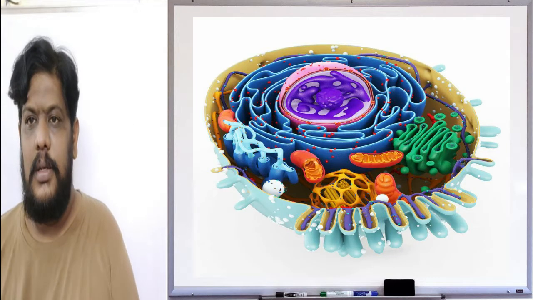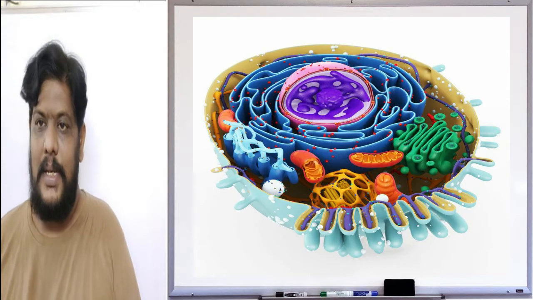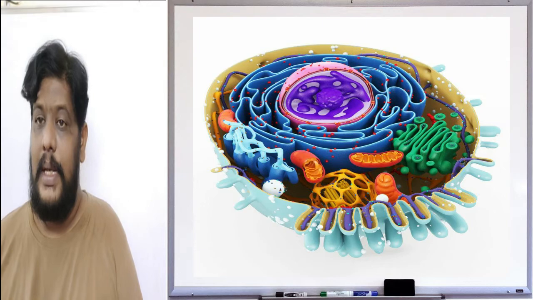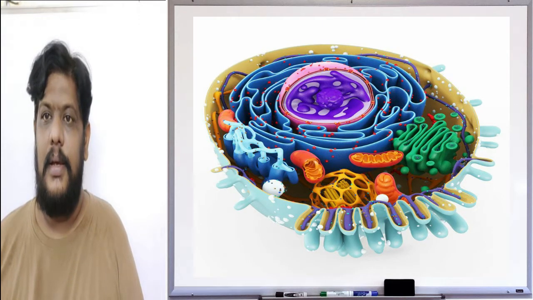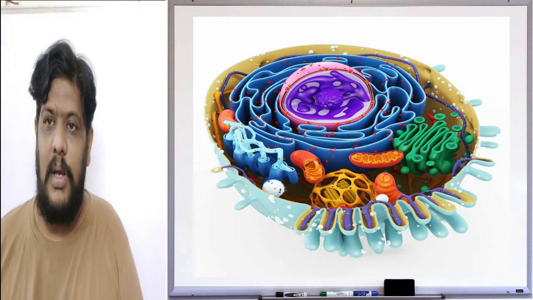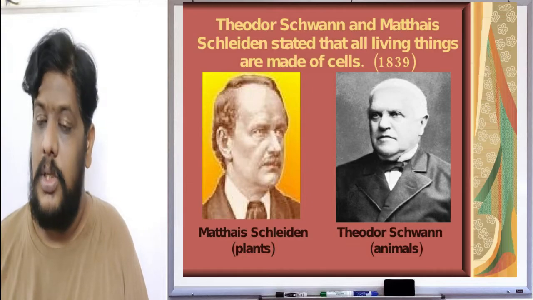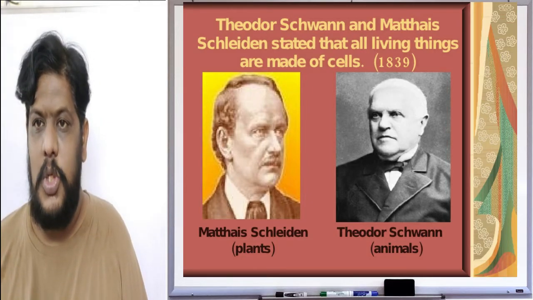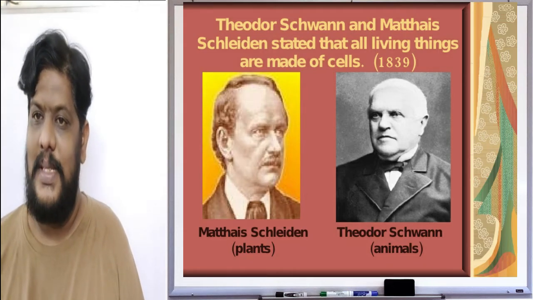By the time of Schleiden and Schwann, a few scientists had spoken about the existence of cells, but these are the two people who really recognized that cells are present and that organisms are made up of cells. Schleiden and Schwann claimed that organisms belonging to the plant kingdom and also the animal kingdom are made up of cells.